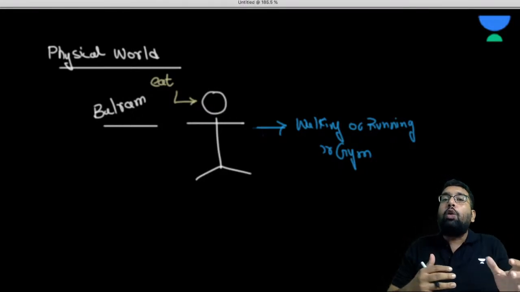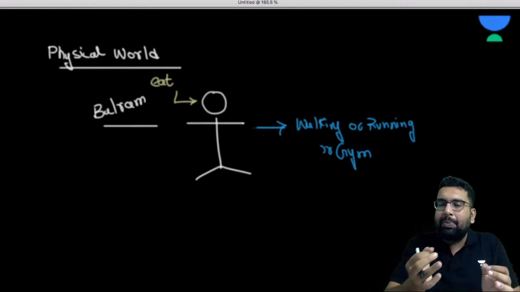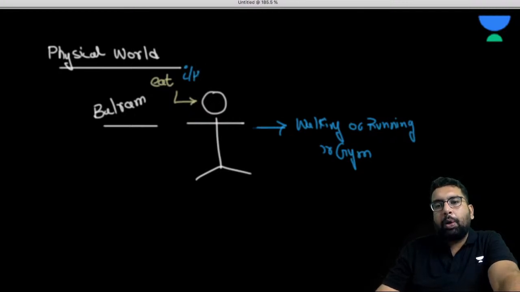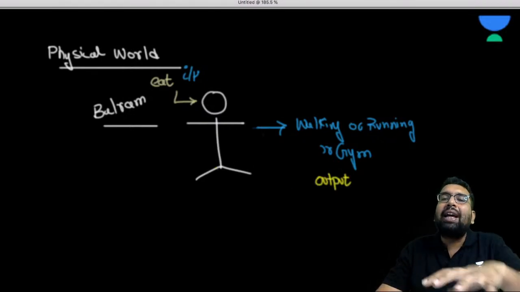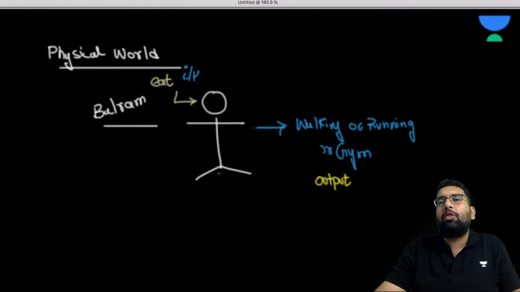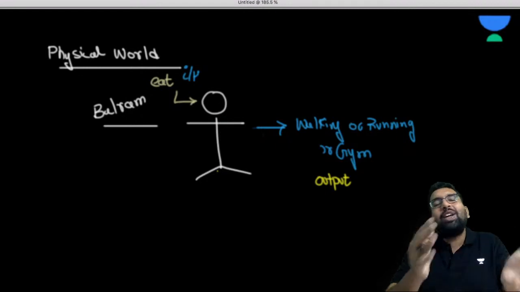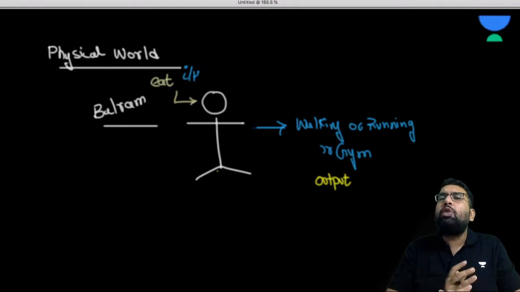So now why are they gaining weight? Because you are taking some input and you are providing some output. This is some form of input in a way, and this is some form of output. When the output is less than the input, the energy gets stored inside of you. So this is nothing but the first law of thermodynamics that we are going to see very extensively when the time comes. I'll just give you one example.